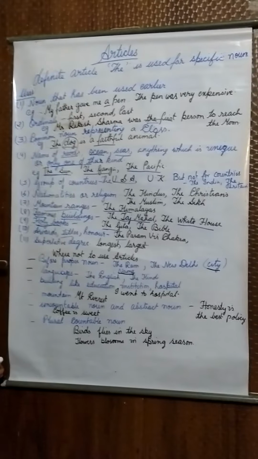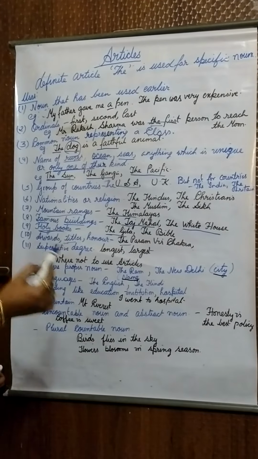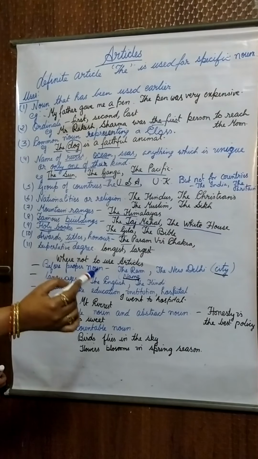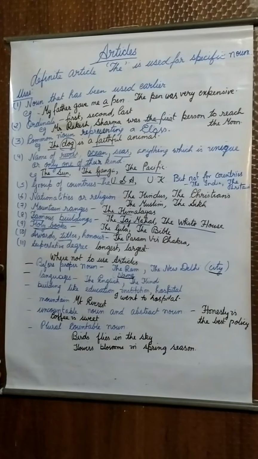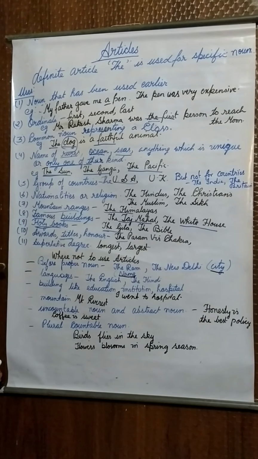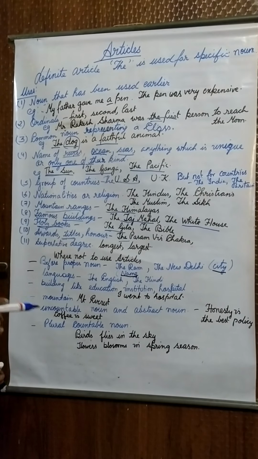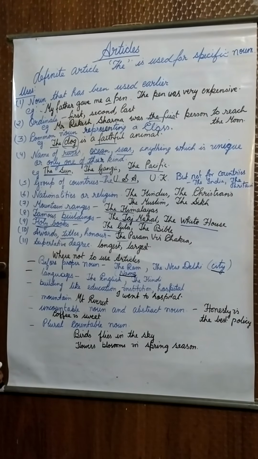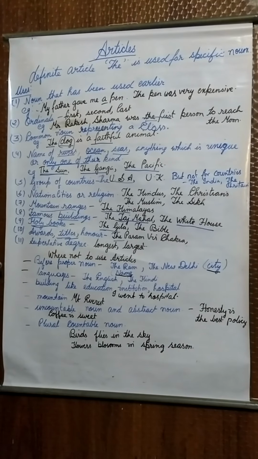Who is he? Sardar Vallabhbhai Patel. So before Iron Man we use the article the because it is a title given to Sardar Vallabhbhai Patel. Again, the Nightingale of India. Who is she? Sarojini Naidu. So before the title Nightingale of India we use the article the because it is the title which is given to Mrs.